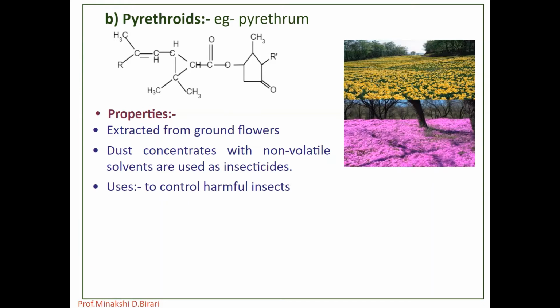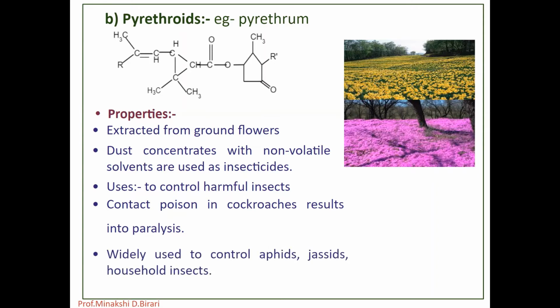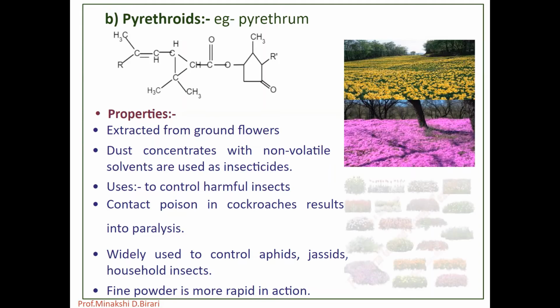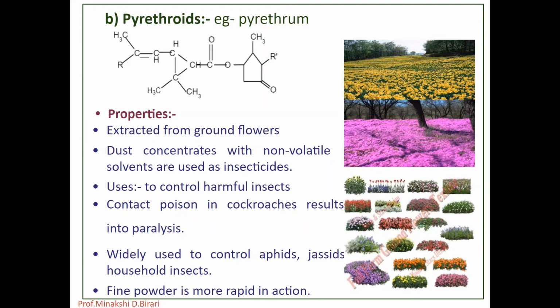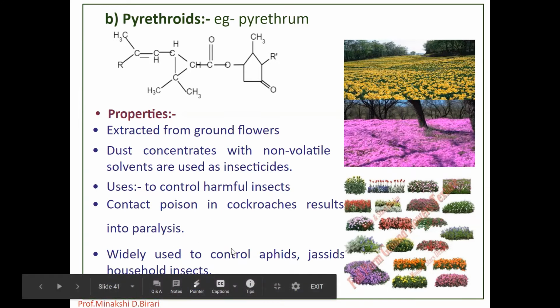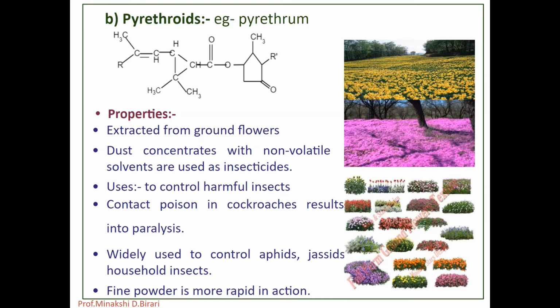What are the uses of pyrethrum? Pyrethrum acts as a contact poison and has a knockdown effect on either nerve or muscle of insects like cockroaches, resulting in muscular excitation, convulsion and paralysis. It is widely used to control aphids, jassids and household insects. It is non-toxic to mammals and non-injurious to plants.